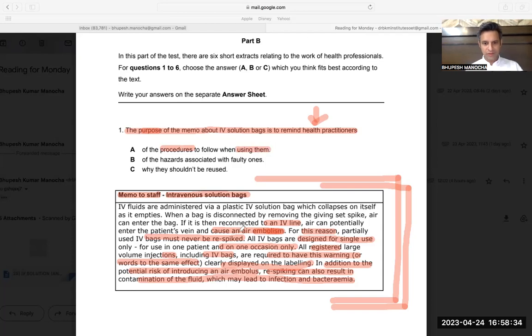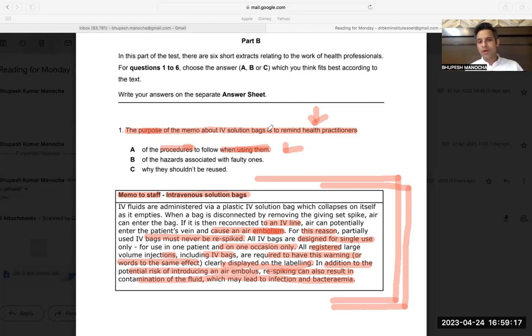So are there any procedures when using them? It is only talking about spiking, that do not do the spiking again. It is not talking about the procedure when using them. ये जो additional words हैं when using them, ये extra words हैं. It is not telling go into the vein, take it at 45 degrees. So it is not talking about the procedure, but it may appear. So I'm keeping it as an option. But as far as I am concerned, and we have done in the class, it should not be that answer, because in the procedure you would put the disposable, then throw it in the dustbin. So it is not talking about any particular procedure.